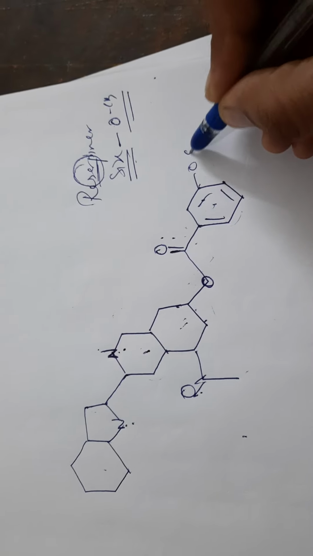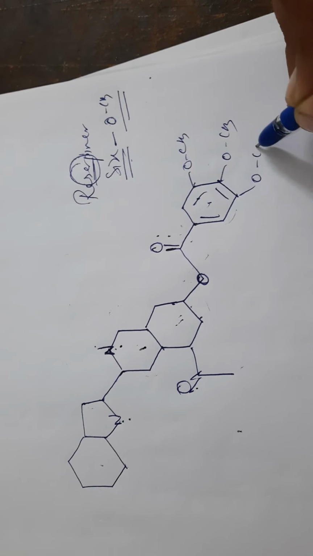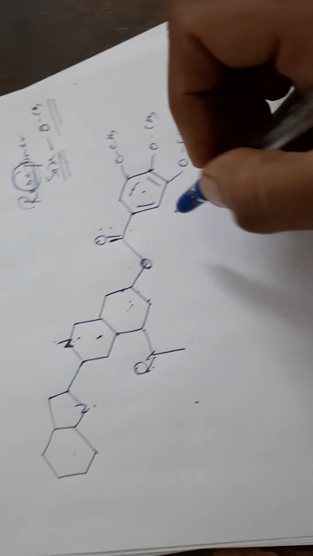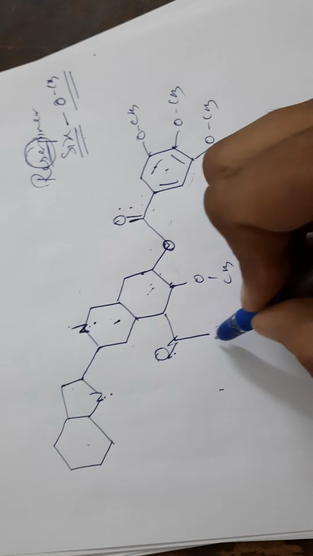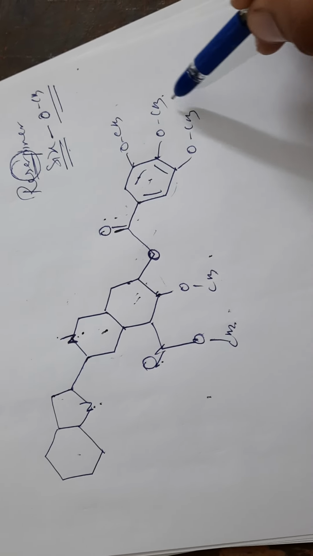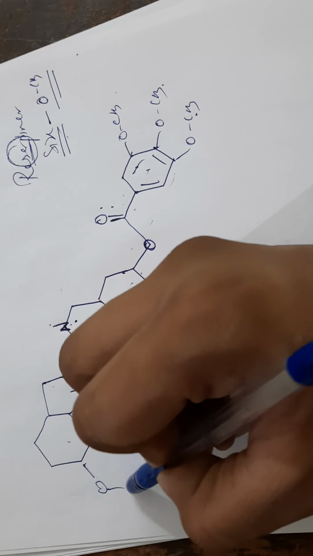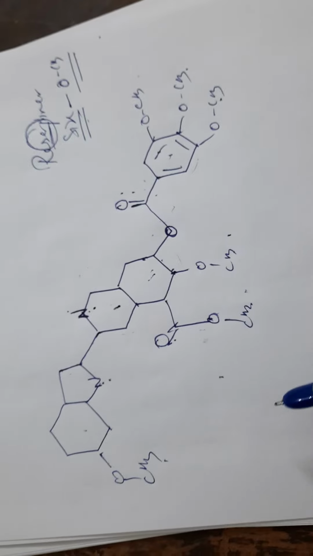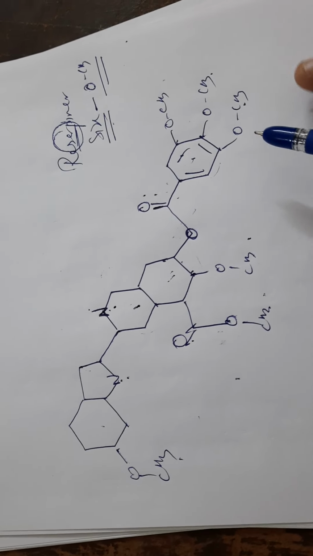So one will be over here, another one over here, another one over here, one over here, here 1 2 3 4 5, and the last one over here. This is your whole structure of reserpine.